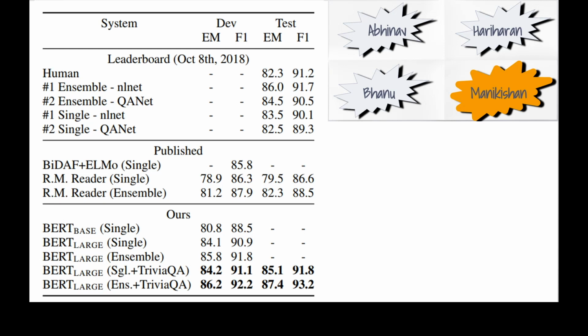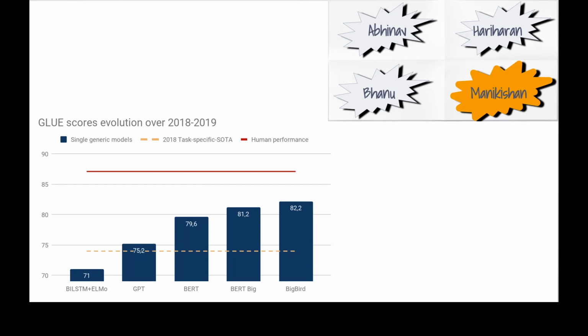So as you see, compared to the other models, the BERT model that we have and the various configurations of it, it's giving more than 80%. And if you see the F1 score, it's giving nearly 92%. So this is far more promising than the previous implementation which we went through. And this is a comparison for the GLUE benchmark. So let me tell what the GLUE benchmark is. GLUE stands for General Language Understanding Evaluation. This benchmark is a collection of resources for training and evaluating natural language understanding systems.